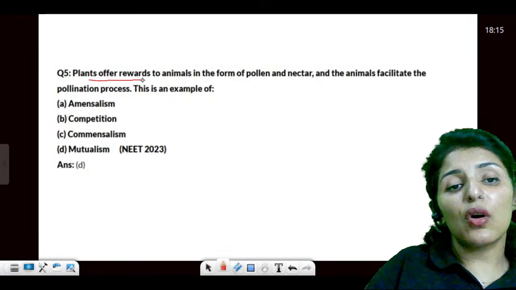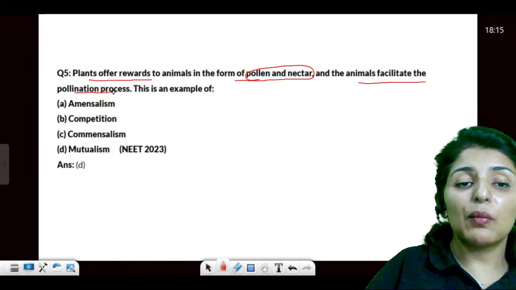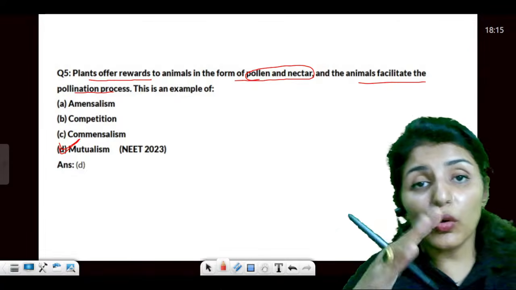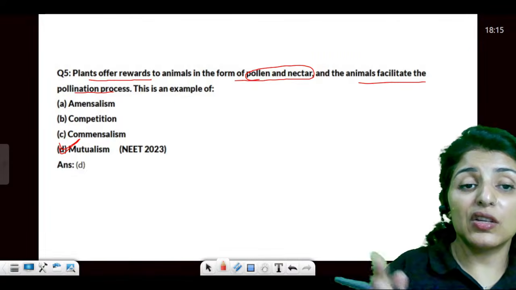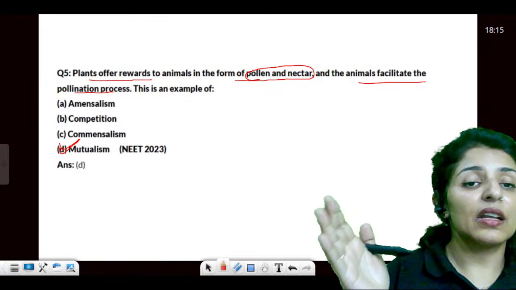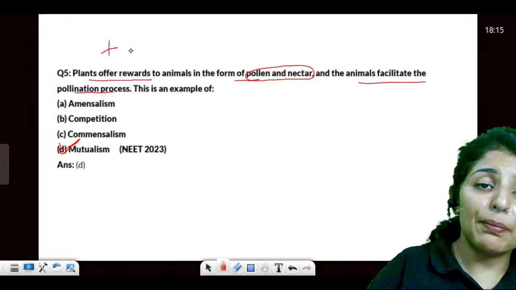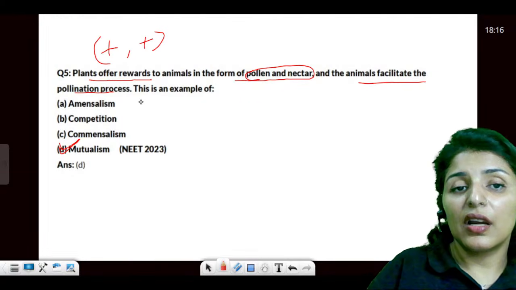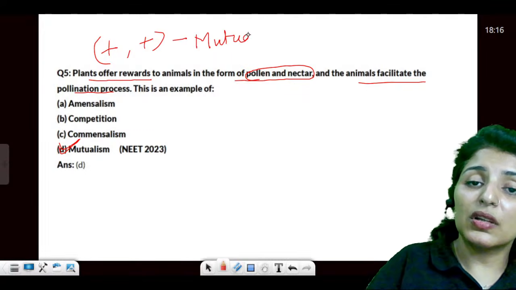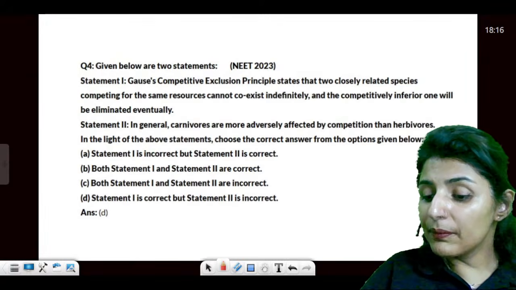Sorry. Plants offer rewards to animals in the form of pollen and nectar, and animals facilitate the pollination process. This is an example of, what is it? Example of mutualism. Both the organisms are benefiting each other. Plants get pollinated, and as a return gift, animals get the food, that is pollen and nectar. So it is a plus-plus type of interaction. What do you call it? Mutualism. Is this point clear to all?